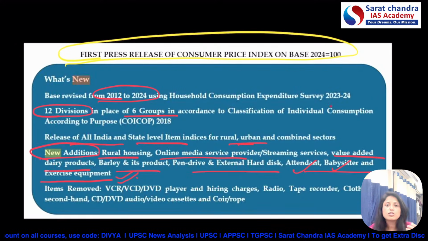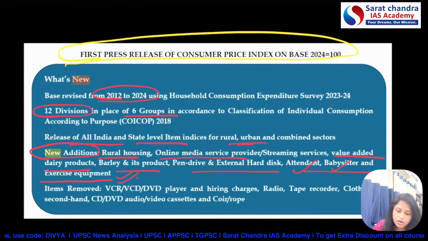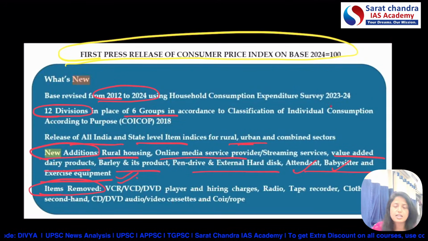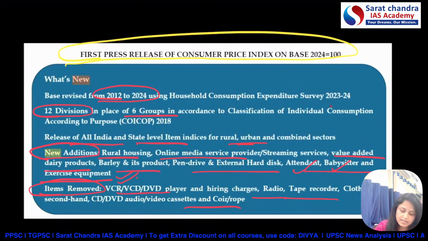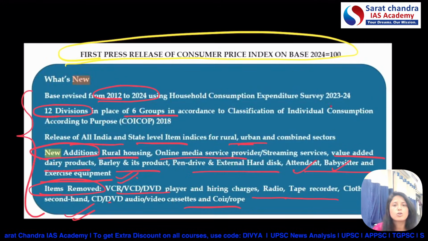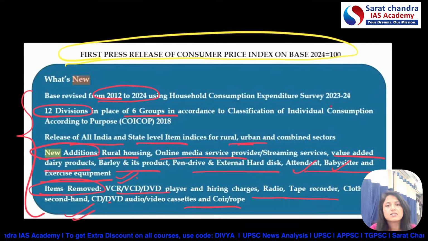Now, if new things are added, obviously a few things will become obsolete. So what all things are removed? Those things are removed which have now become obsolete, like CD and DVD players, tape recorders, and radio. All these things have become obsolete and hence they are removed. So at least you must have a basic idea about all these things, because anywhere it can be asked in the examination.